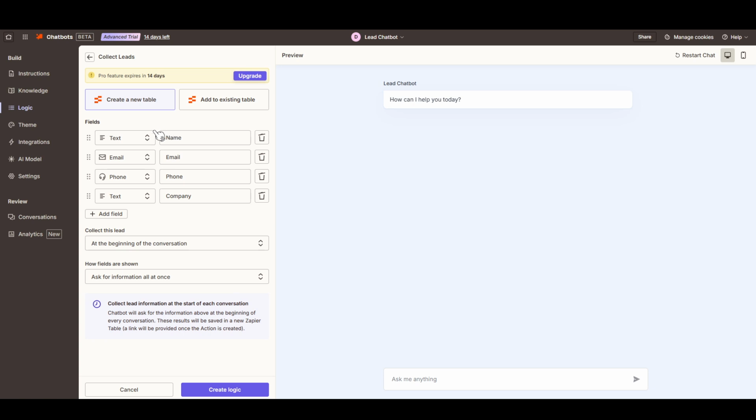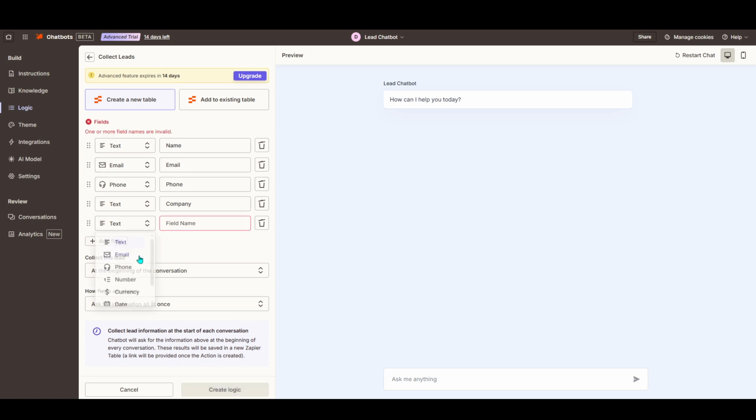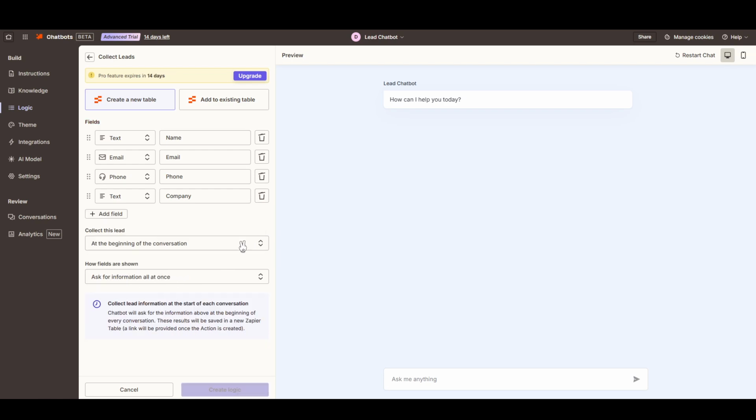Inside the platform, you have the option to edit fields according to the data you aim to capture from your prospective leads. Additionally, Zapier allows you to organize this data by creating a new table or integrating it into an existing one, thereby customizing the storage exactly to your needs.